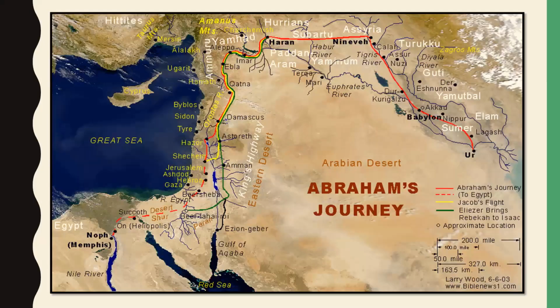Here on the map we can see Egypt in the bottom left, and we can see the promised land in the center, just on the west of the eastern desert, and we can see all the way to the right at the end of the red line. And the red line shows us Abraham's journey from the start, from his hometown, all the way to the promised land in what is now Israel, near Jerusalem.